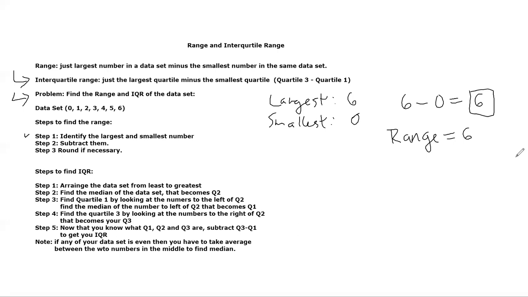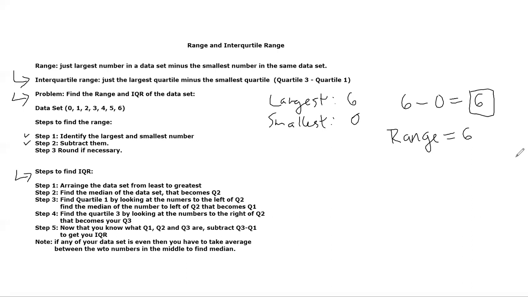It says round if necessary. Again, that step is more optional than anything else. It's just letting you know that if I had like 6.5 or something, I can always round my answer to 7, or stuff like that. Unless I ask you specifically not to round, you can just leave it. In this case, this is a whole number and we don't need it. Okay, cool. So range seems fine, right?